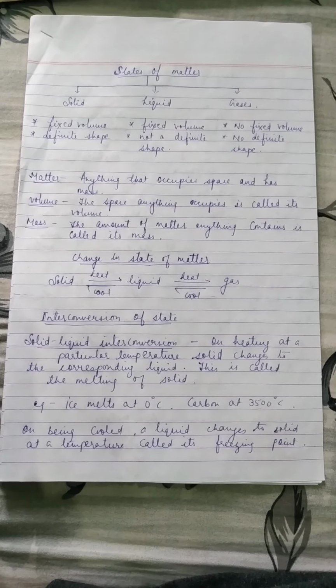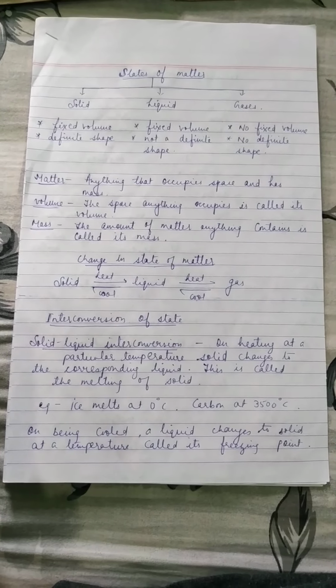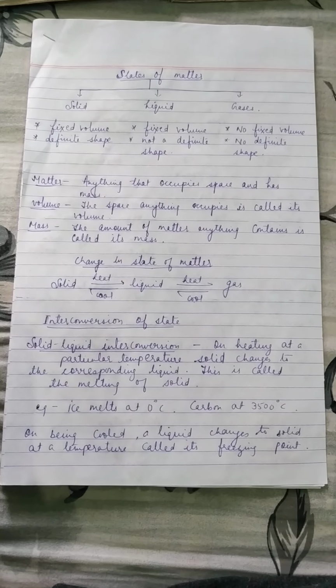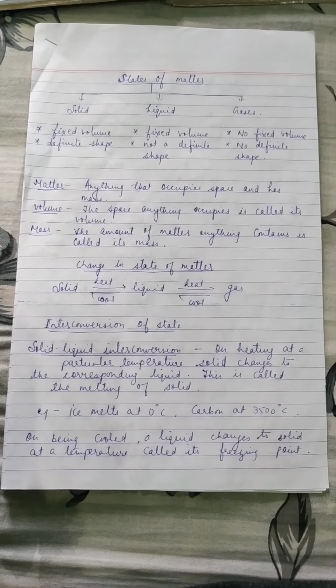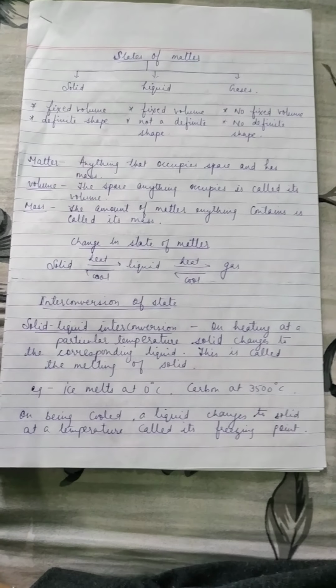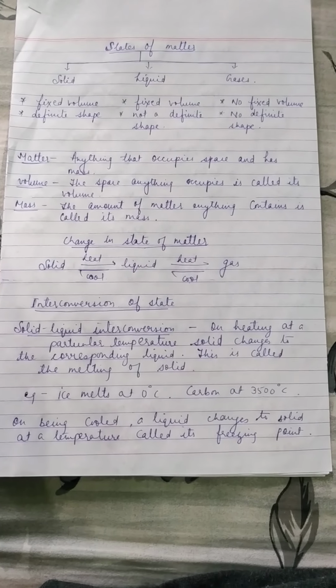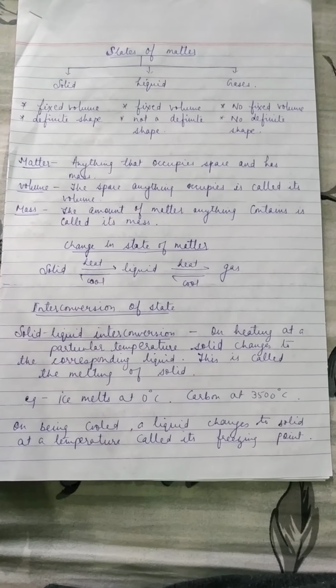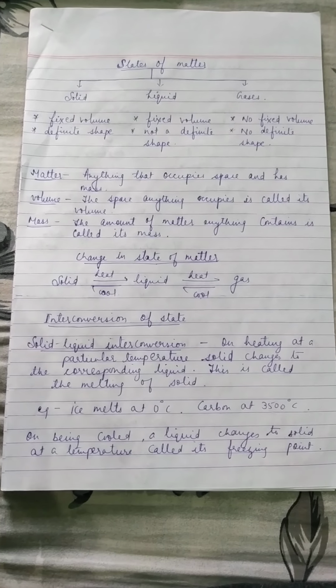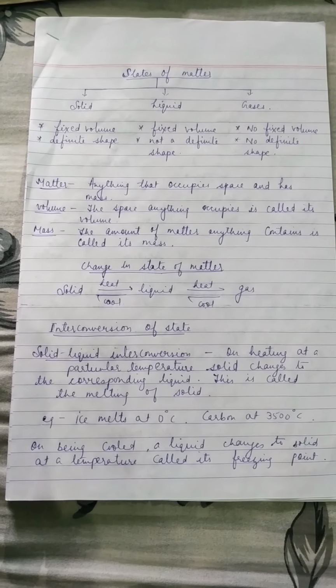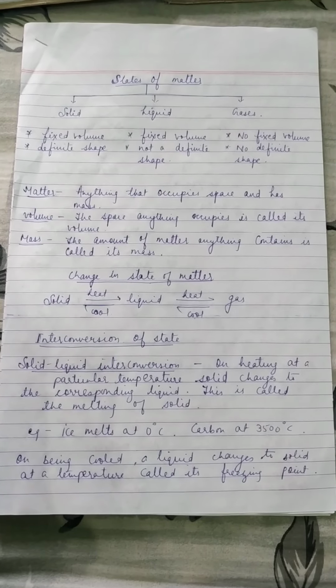Then we discussed the interconversion of states of matter. That means how we can change the state of matter from solid to liquid, liquid to gas, again from gases to liquid and liquid to solid. So we understood that in order to convert a solid to liquid, we have to heat the solid at a particular temperature, and vice versa, if you want to convert a liquid to solid, we have to freeze the liquid.